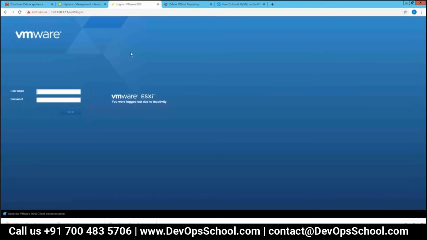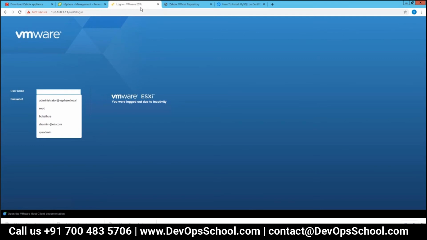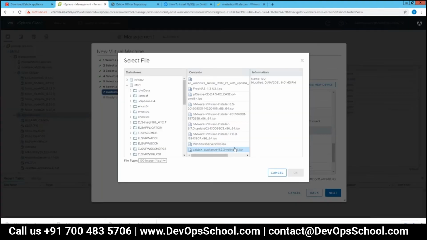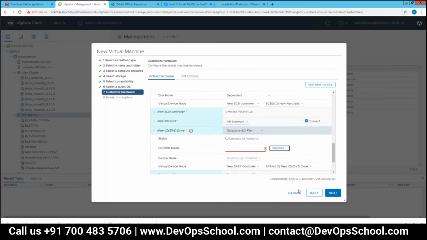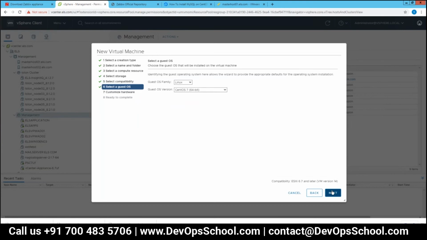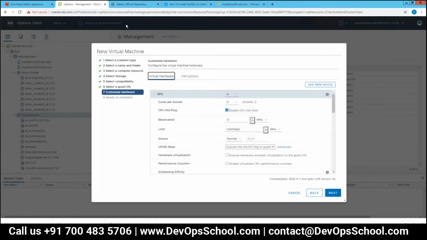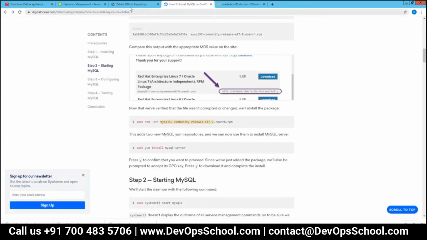So now I need to upload it again. In the Zabbix appliance, they have mentioned that for VMware you can download the VMX file.